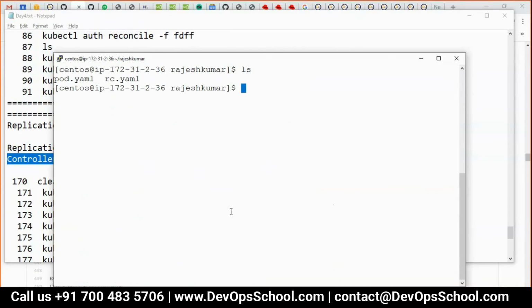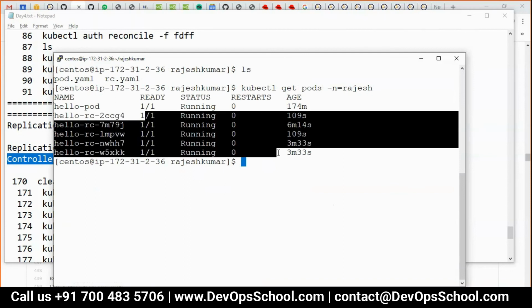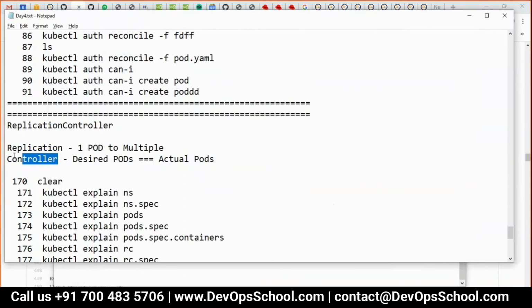But last thing, the magic. Let me show you the magic. How many pods do you have? 5. Now I'll show you the controller magic. The controller's job is to make sure that whatever you desire, which for me is 5, is always the actual. That's Kubernetes's job, not your job.